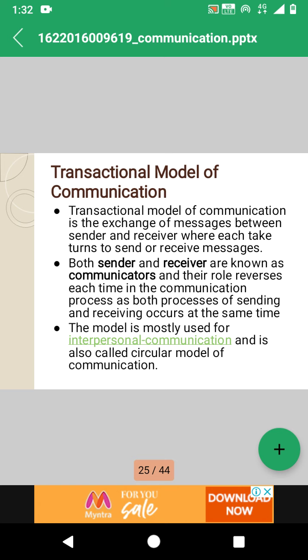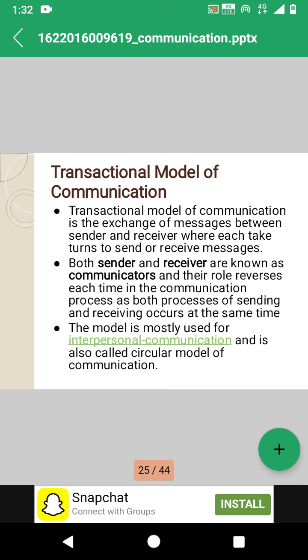In the previous class, we discussed the linear communication model. In that, we studied different types of linear communication models. Those are Aristotle's model, Shannon-Weaver's model, and Berlo's SMCR model.